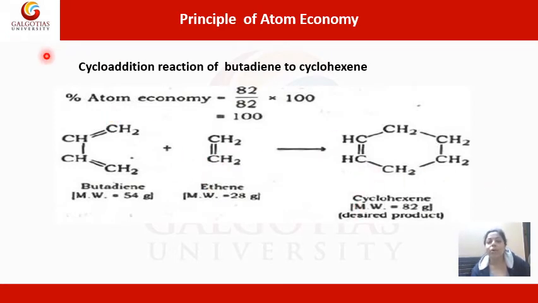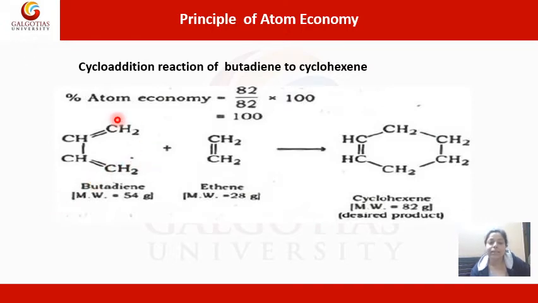It's a cycloaddition because the final product is a cyclic product. As we can see, in this addition reaction only one dominant product is getting formed, no other byproducts, and that is why this is again a very clean and green reaction.